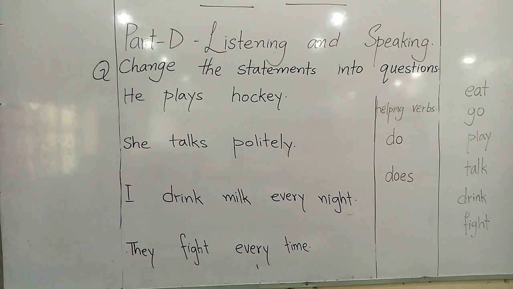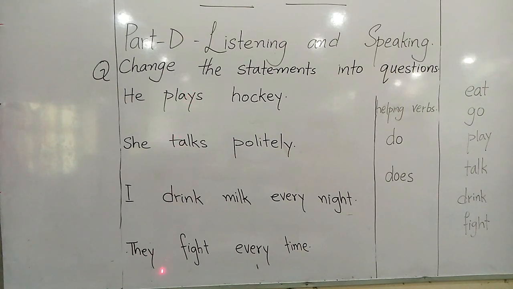Now look at these sentences. Now we will change them into question form. He plays hockey. She talks politely. I drink milk every night. They fight every time.